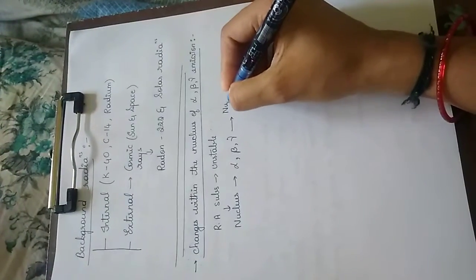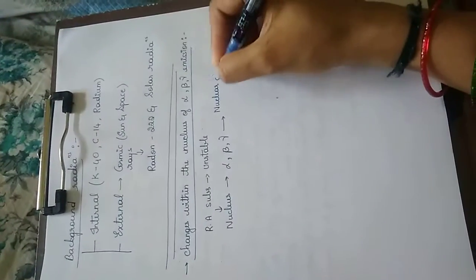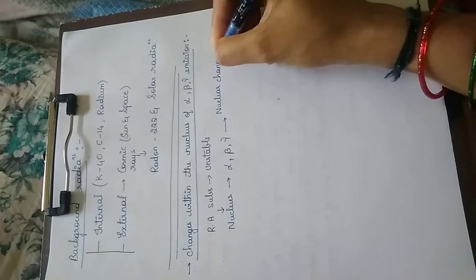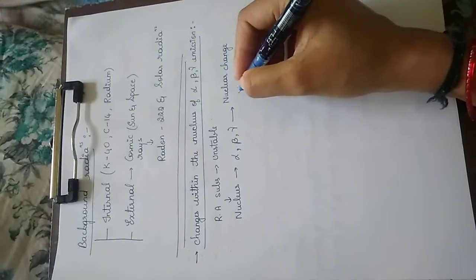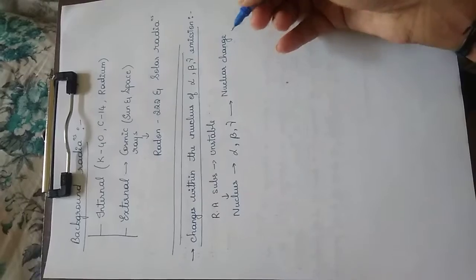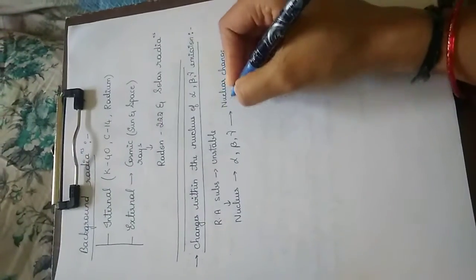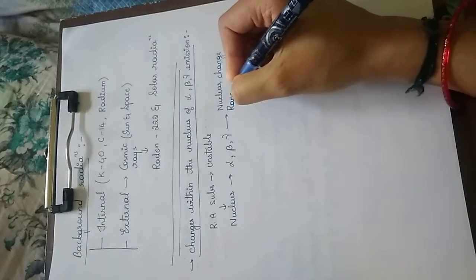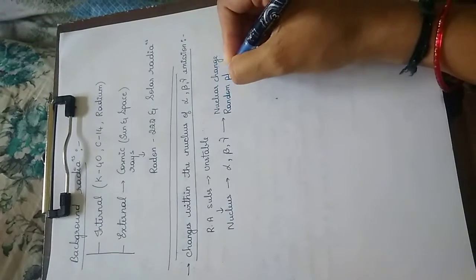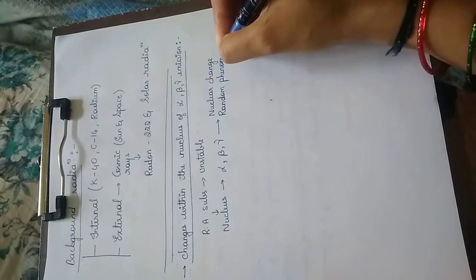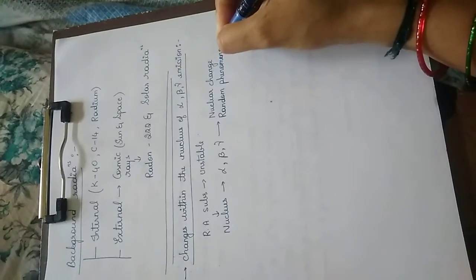This phenomenon is called nuclear change. We cannot identify or predict which nucleus among these atoms has undergone it, so it is called a random phenomenon.